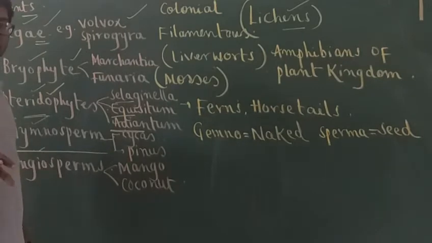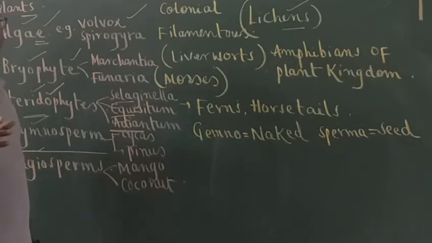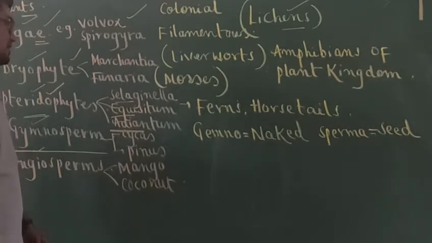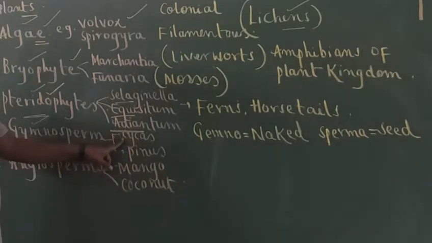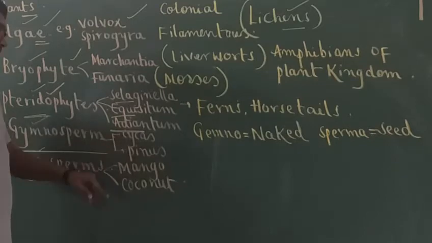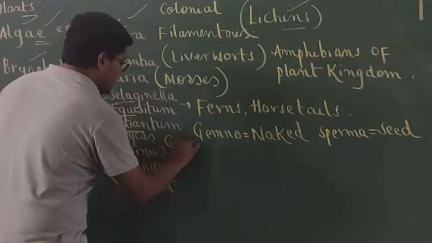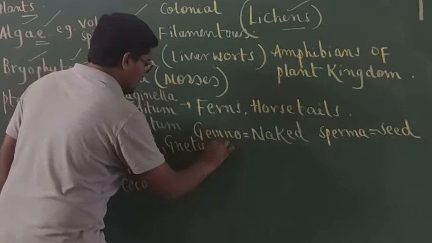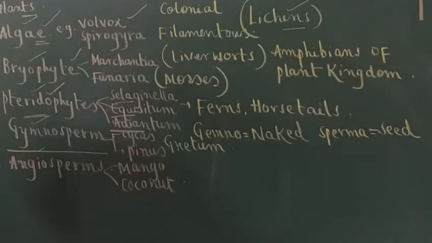But if the root system is present, you don't find a taproot system. Normally a fibrous root system is present here. Examples I have written: Cycas, Pinus, and you can remember one more example, Gnetum.